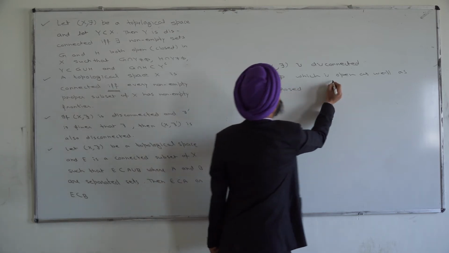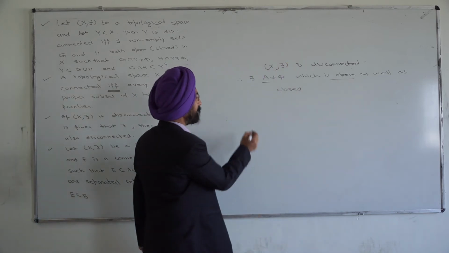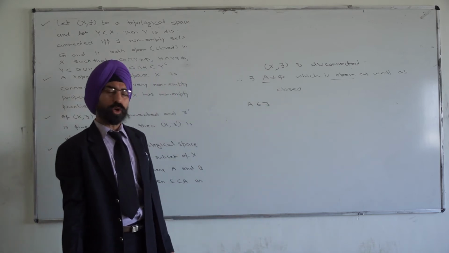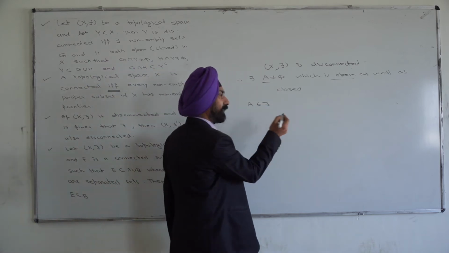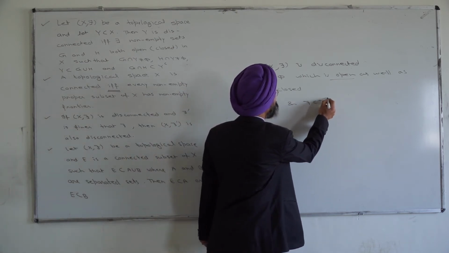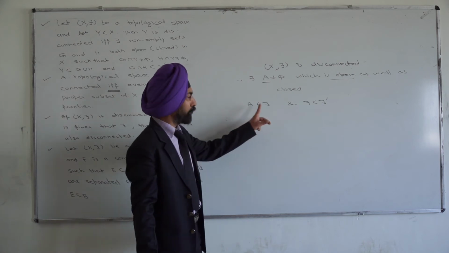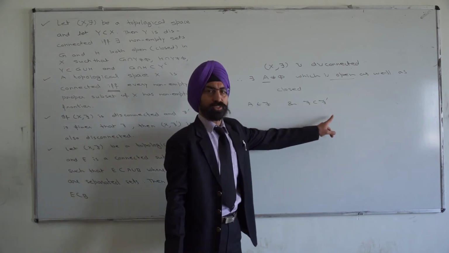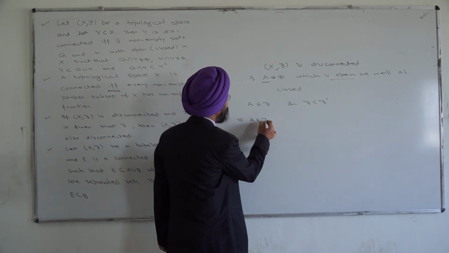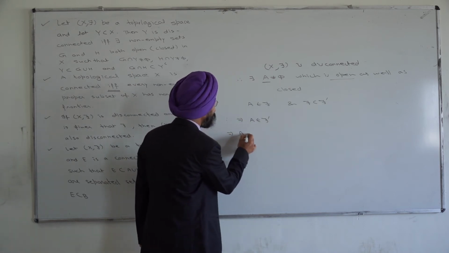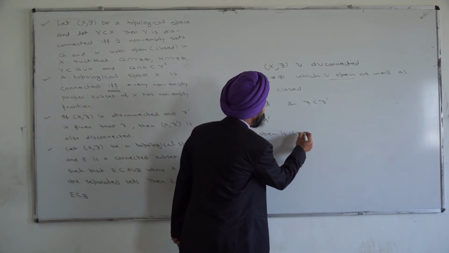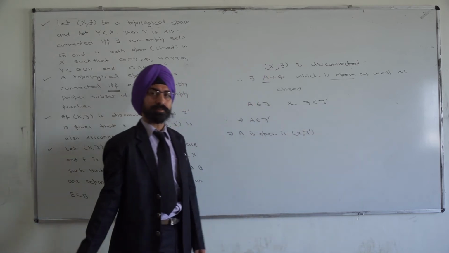Now A is open means A belongs to tau, and tau dash is a finer topology. That means tau is a subset of tau dash. A is a member of tau, and tau is a subset of tau dash, which clearly implies that A belongs to tau dash. That means A is open in the topological space (X, tau dash).